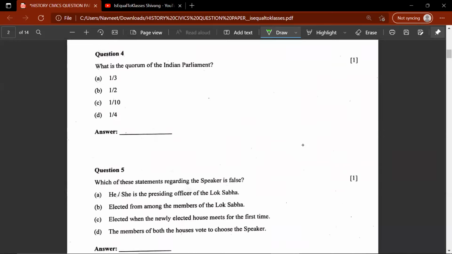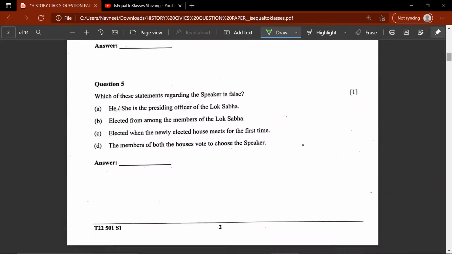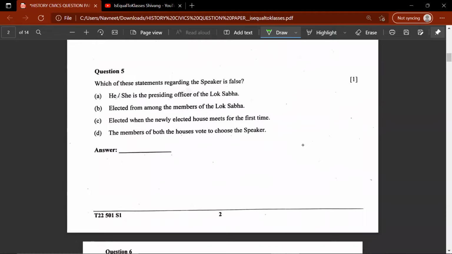The fourth question, what is the quorum of the Indian Parliament? This would be C, 1/10. 1/10 of the total membership of the House. Question number 5, which of these statements regarding the Speaker is false? Would it be A, B, C, or D?